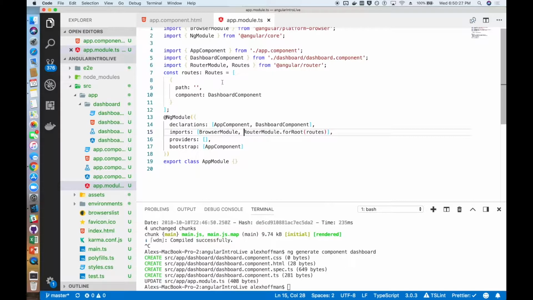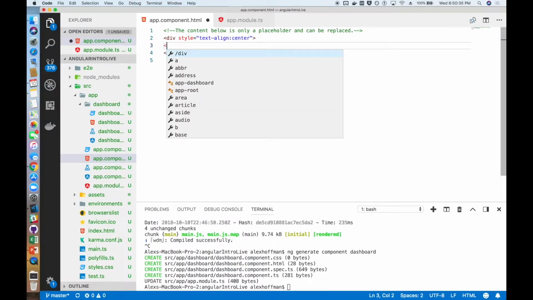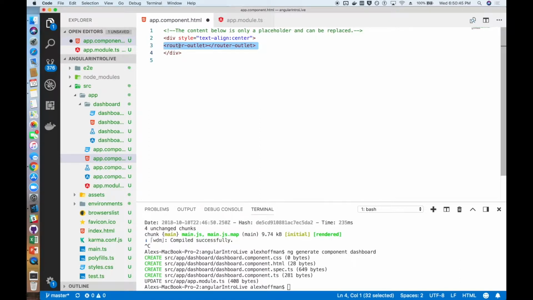And then I believe the last thing we need to do is enter a router outlet, which tells the app to direct that routing and place all that routing inside of this outlet component. So that tells it basically where to route to.